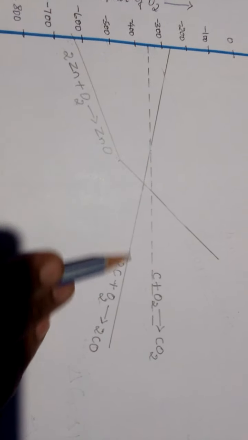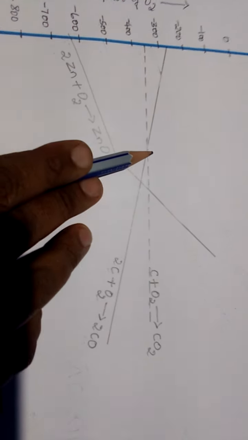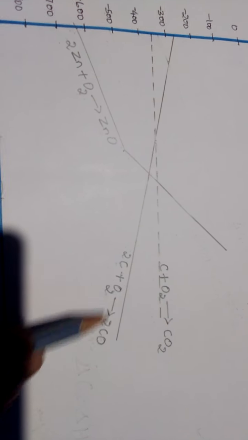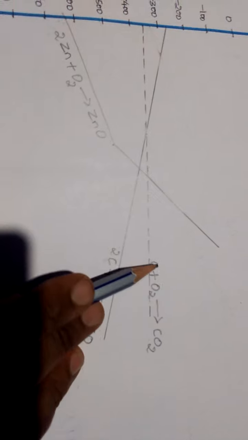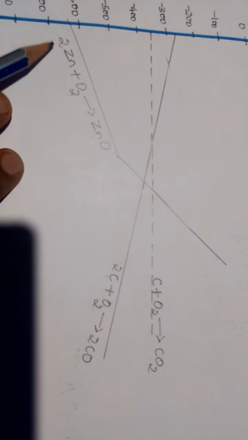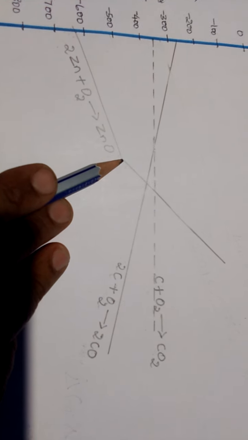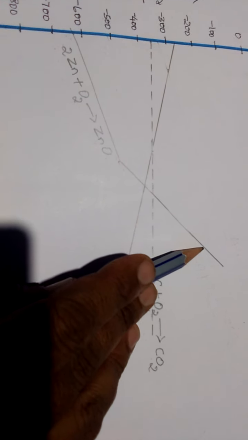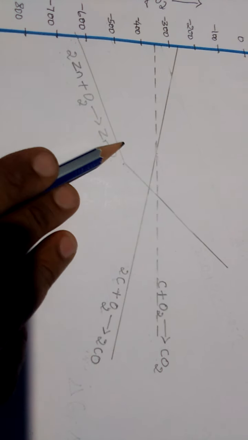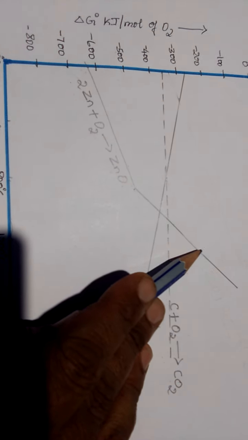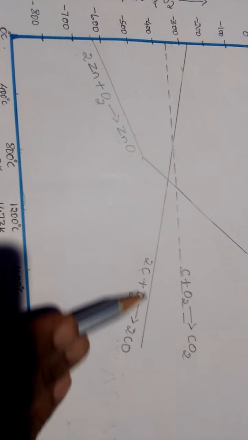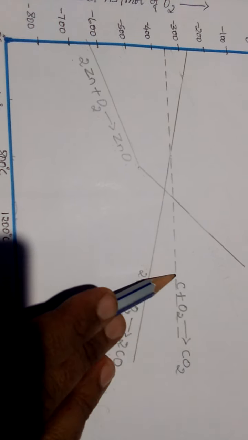But we can use coke as a reducing agent, because the lines for the formation of carbon monoxide from carbon and carbon dioxide from carbon are below the line of formation of zinc oxide from zinc. Formation of zinc oxide from zinc has less negative delta G values as compared to the formation of carbon monoxide or carbon dioxide from carbon.